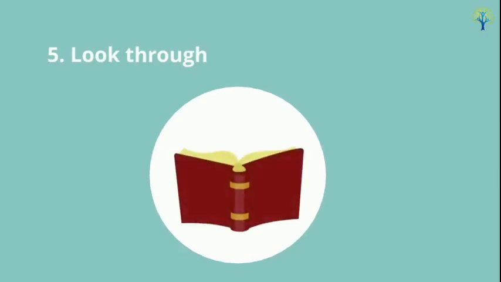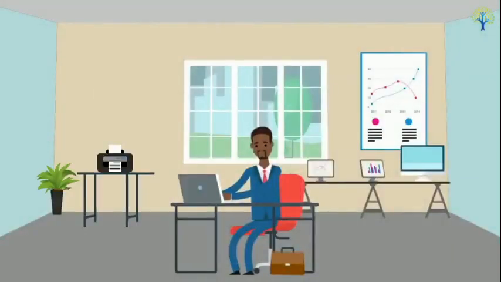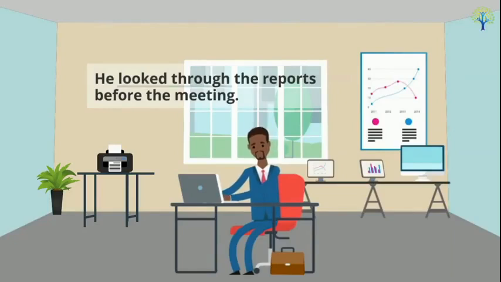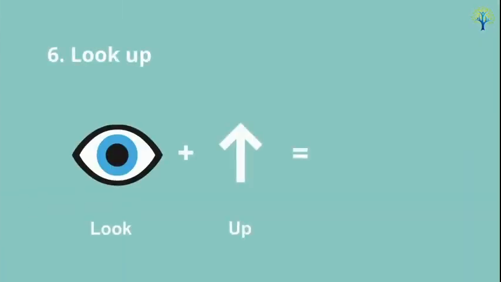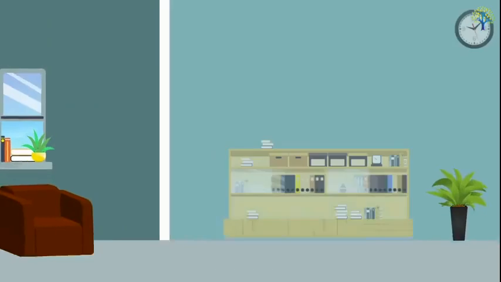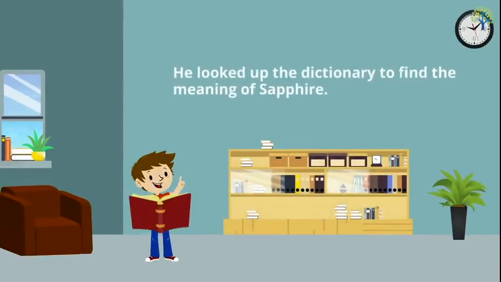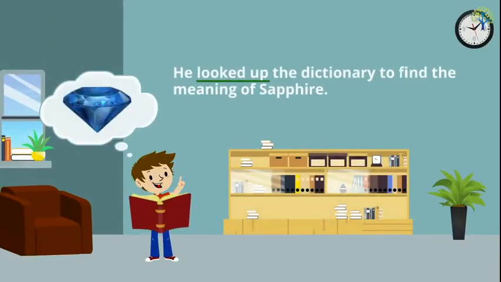Look through means to read something quickly. For example, he looked through the reports before the meeting. Look up means to consult a dictionary or reference book for specific information. For example, he looked up the dictionary to find the meaning of sapphire. Now you know how to use look in phrasal verbs.